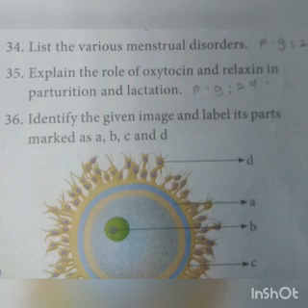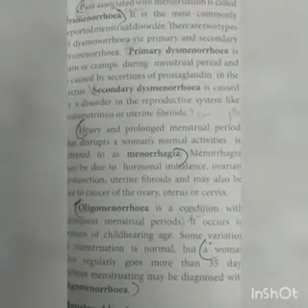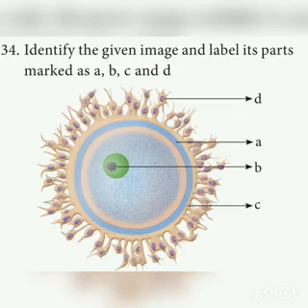And list out the various menstrual disorders. You have to write all the menstrual disorders, starting from amenorrhea to oligomenorrhea. You have to write only the key points, so refer to the notes I already sent to you. And next one is